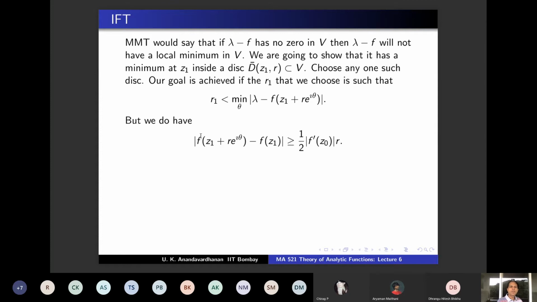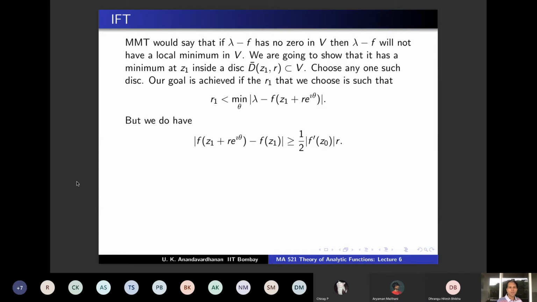But remember, whenever z1 and z2 are from V, you had this inequality: |f(z1) − f(z2)| is bigger than or equal to half |f′(z0)| times |z1 − z2|. If you take z1 + re^{iθ} and z1, then the modulus is bigger than or equal to half |f′(z0)| times the modulus of the difference of these two numbers, and that difference has modulus |re^{iθ}|, which is just r.